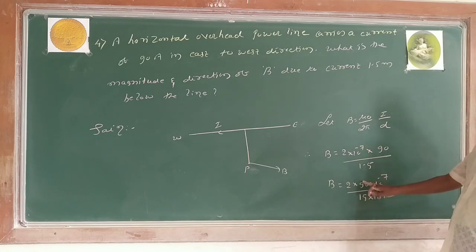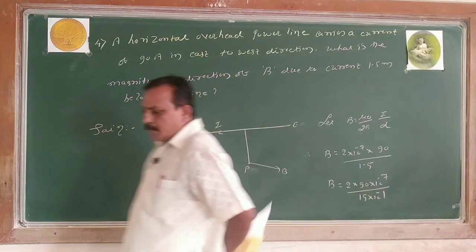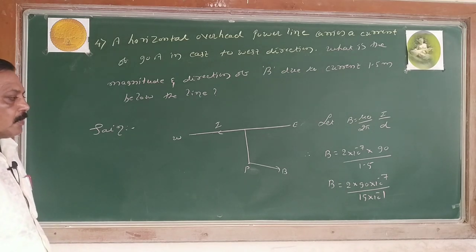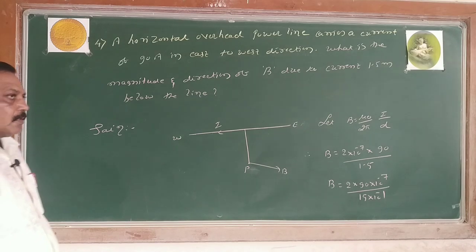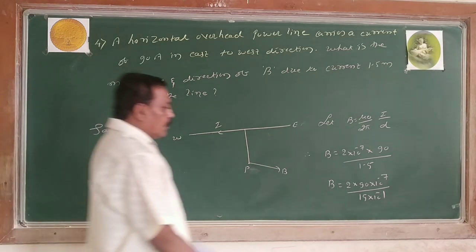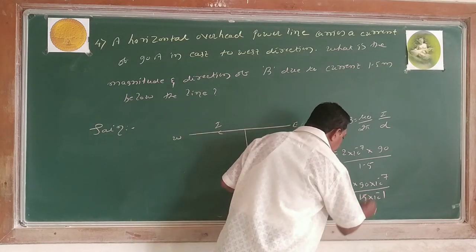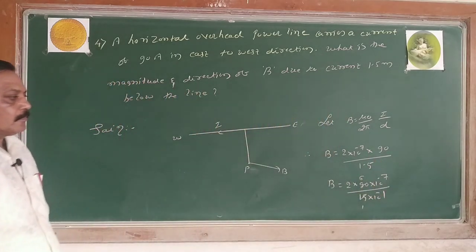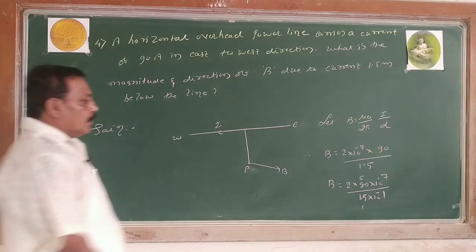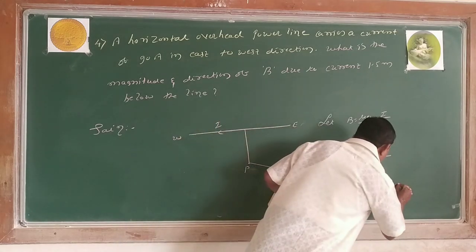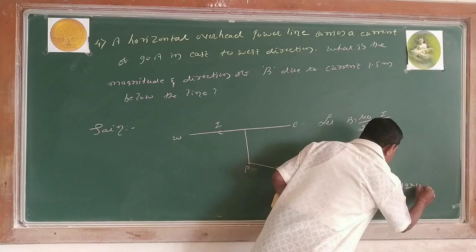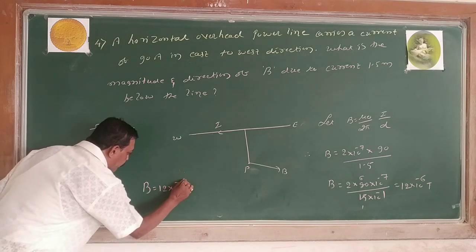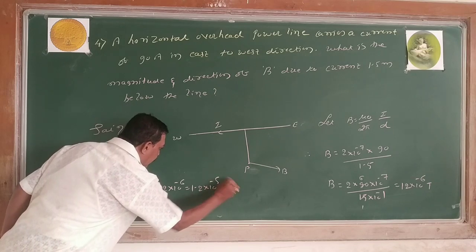We can cancel this without any calculator. Shall I go for cancellation? 15 sixes are 90. Right? 6 twos are 12. Minus 7 plus 1, minus 6 Tesla. So magnetic field B equals 12 into 10 to the power of minus 6 or 1.2 into 10 to the power of minus 5 Tesla. This is your answer.